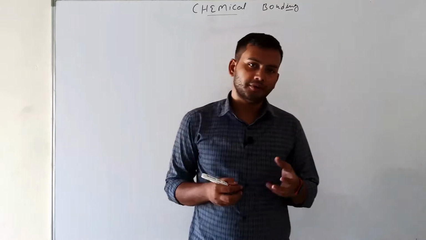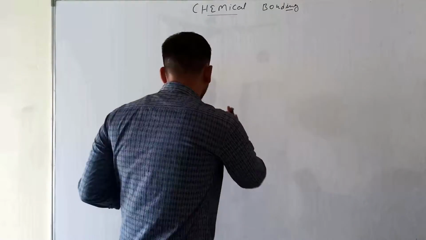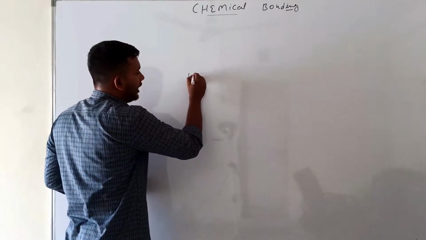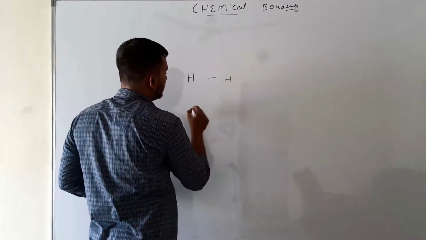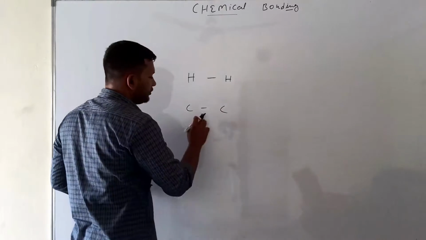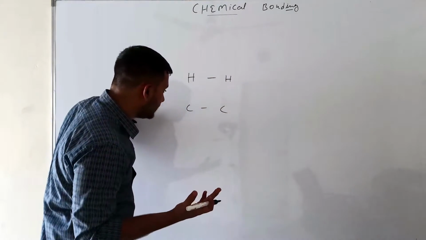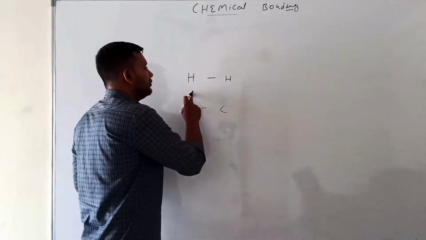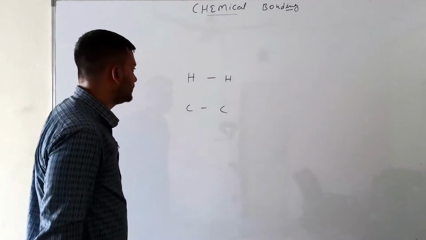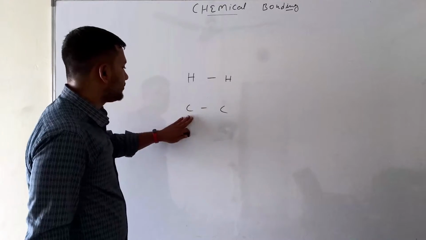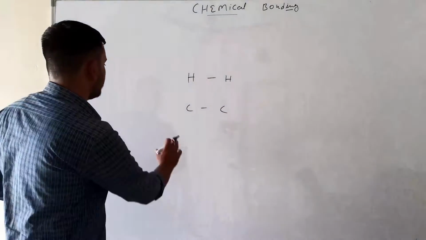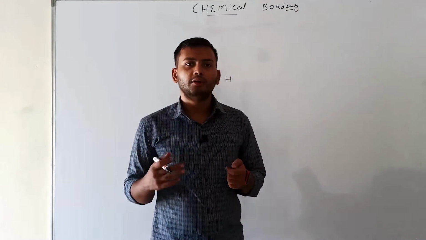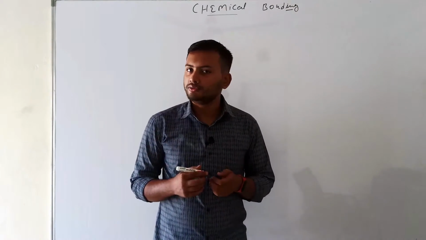So first, how does chemical bonding work? Just like we form a bond between hydrogen and hydrogen, or carbon and carbon, after that we decide how many bonds there are between carbon and carbon, and how many bonds between hydrogen and hydrogen. So that is how chemical bonding works.